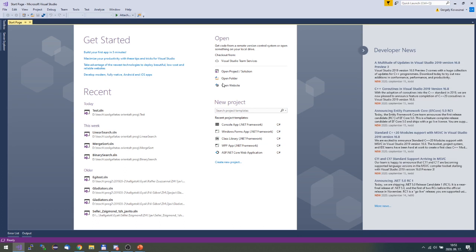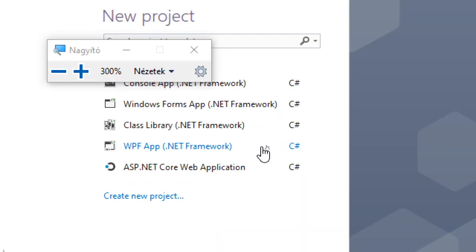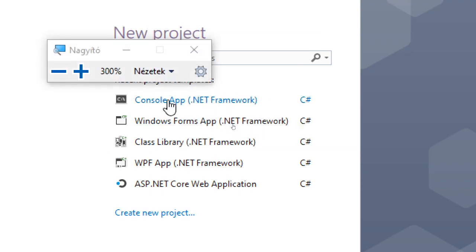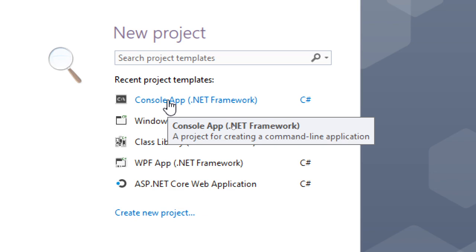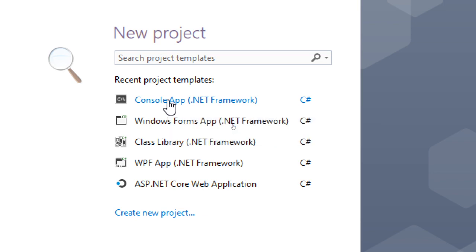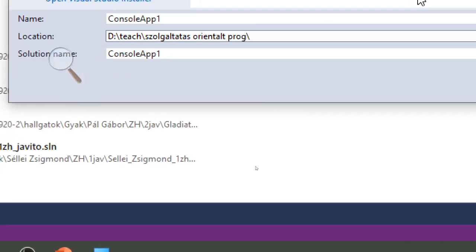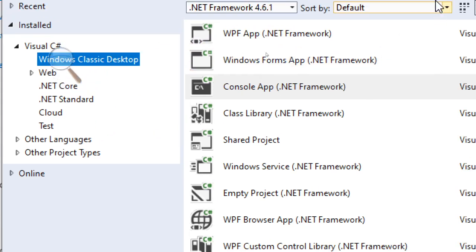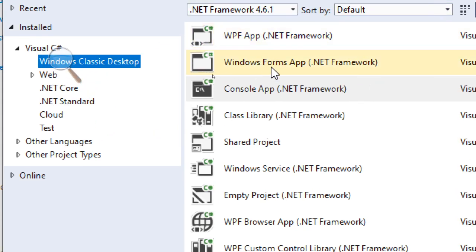And in your exercise class, you already started a project, I guess, right? What kind of project did you start with Mr. Gabor? Okay, in a console application, right? Yeah, it's in a console. Okay. So this semester we are going to use only console applications, and also next semester, probably in the third semester, you are going to learn about other type of projects, because in Visual Studio you can create several type of projects. For example, this Windows Forms application.